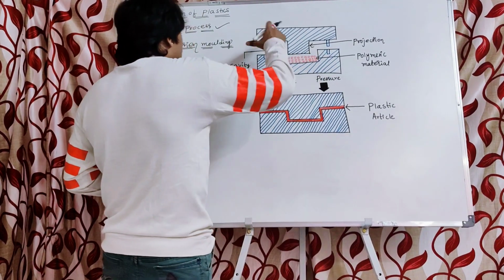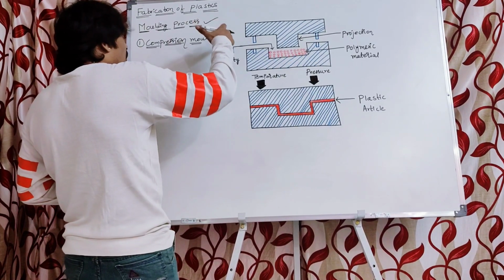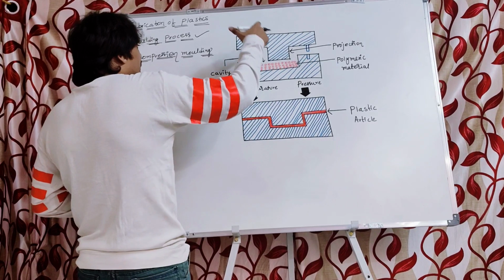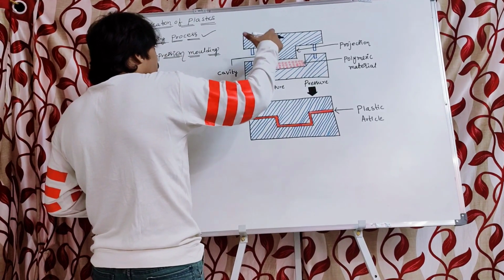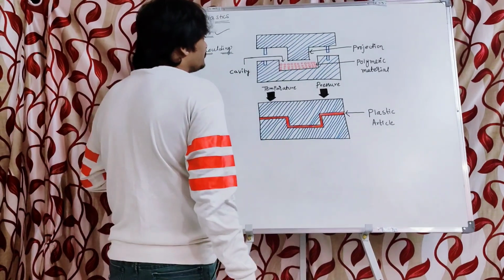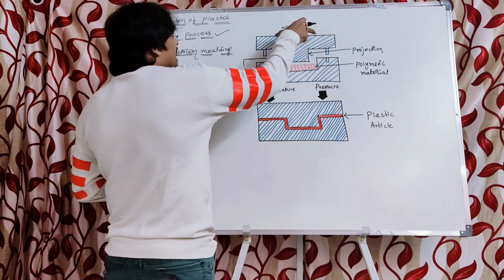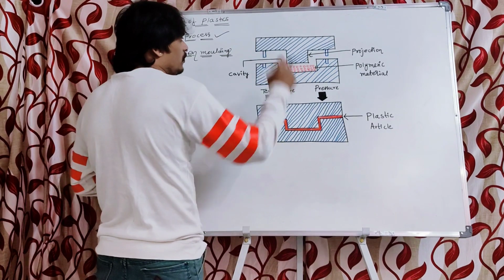The mold used for compression molding comprises two parts, the upper mold and the lower mold.